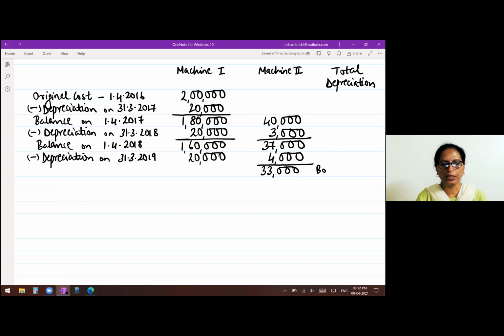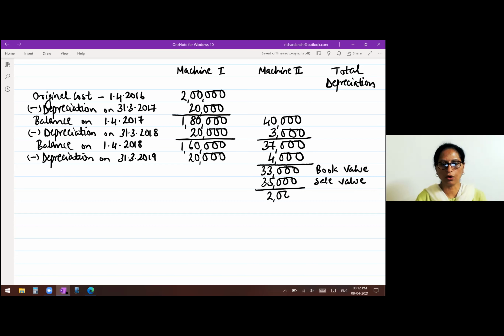Book value means the value of your asset on the date of sale. Second, they have already given us sale value. So write 35,000 sale value. Now your sale value is more than your book value. That means you will get a profit.